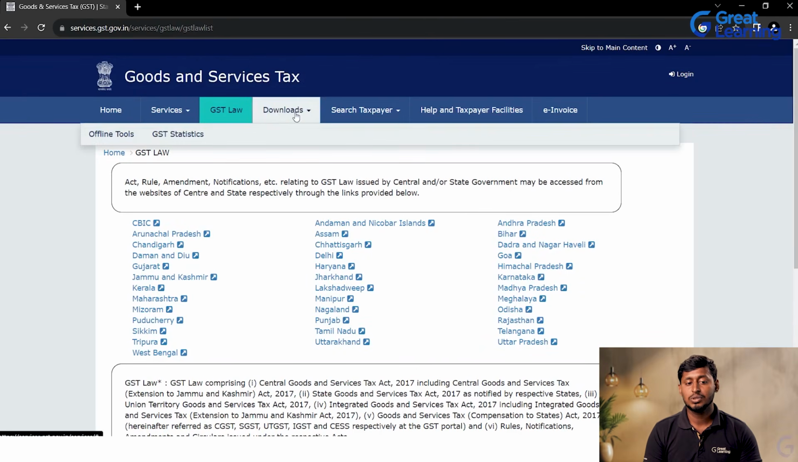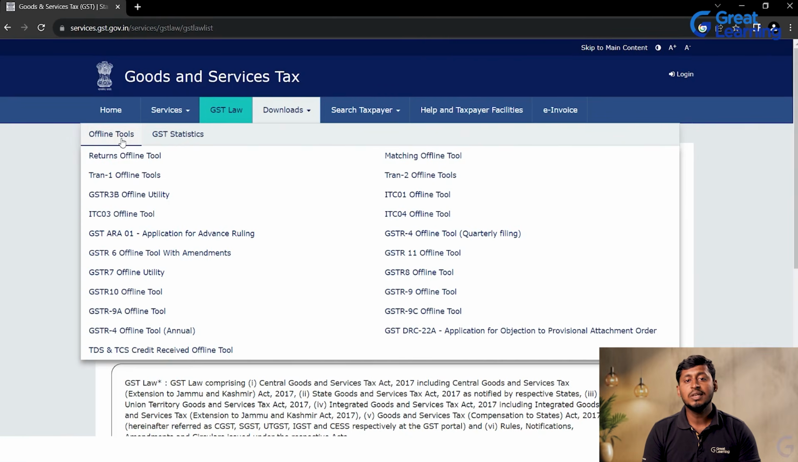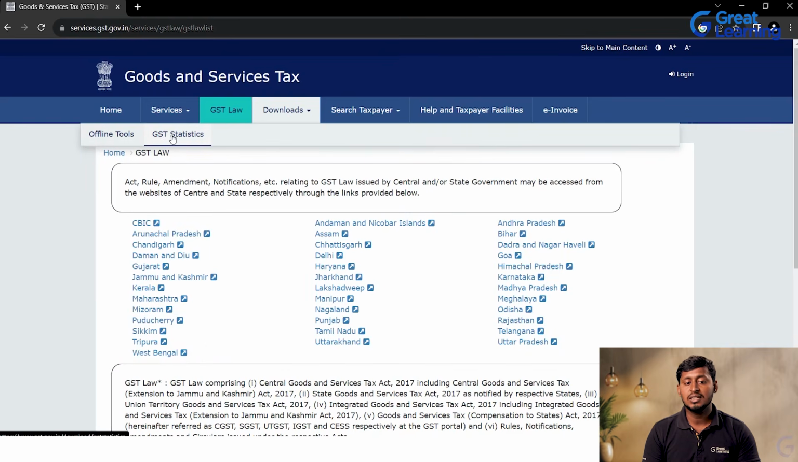Next, the Downloads. Offline tools, GST statistics. In the offline tools, the returns, the GSTR 3B offline utility or ITC-03 offline tool, all those things we have explained, right? GSTR 1 to GSTR 11 or ITC 1 to ITC 4, all those things will be there in these offline tools. And GST statistics. So whatever data you require for GST is available here.